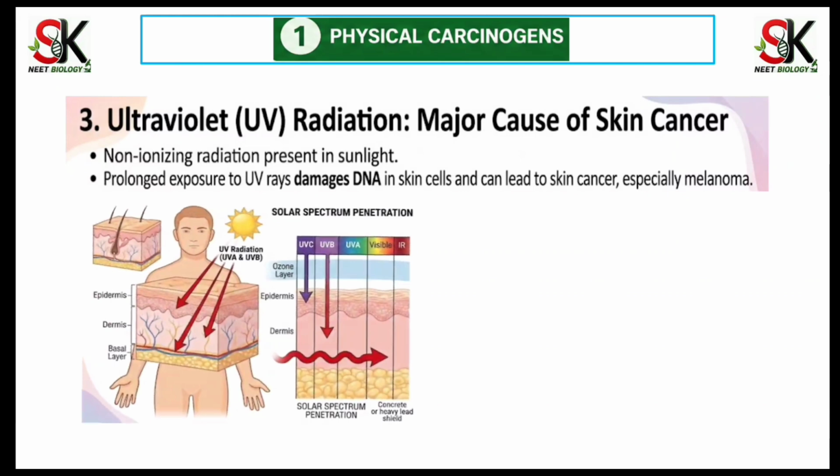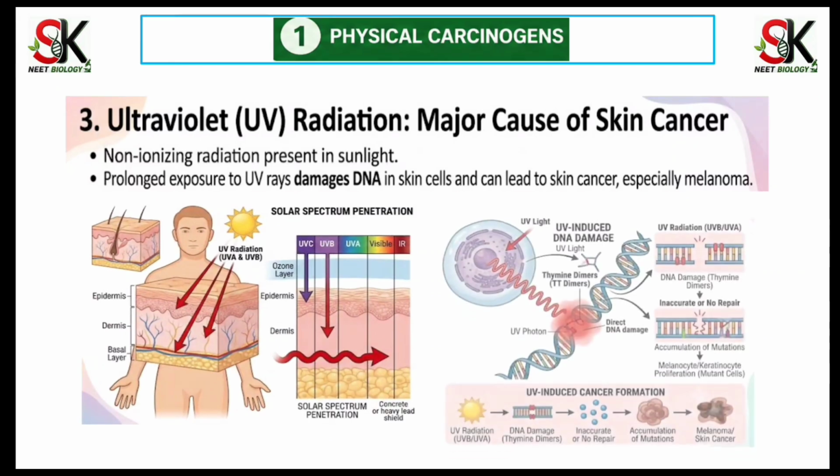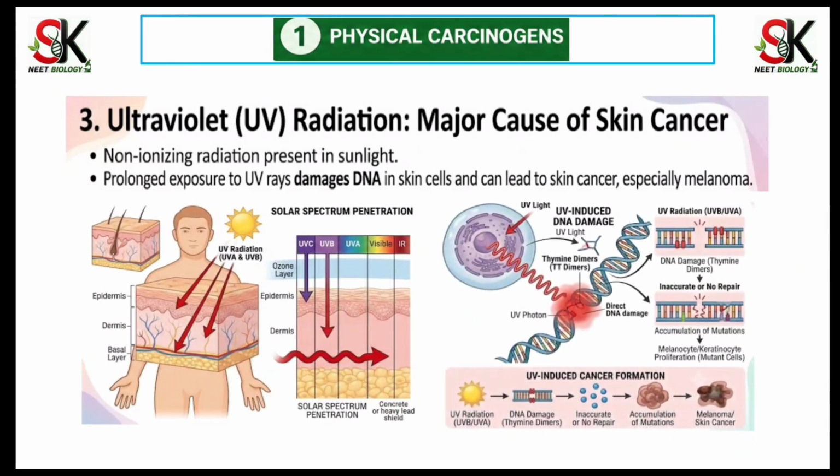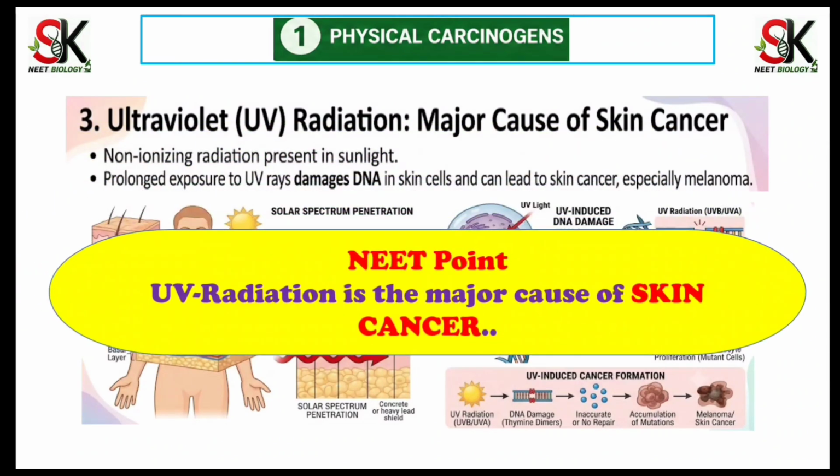In this image, we can see that UV radiations from the sun can directly penetrate the epidermis, dermis, and basal layer of skin. When these UV radiations reach the DNA of skin cells, they cause DNA damage by forming thymine dimers, which leads to inaccurate or no repair of DNA. And accumulation of these mutations leads to melanoma or skin cancer. Neat point: UV radiation is the major cause of skin cancer. This is all about three important physical carcinogens.